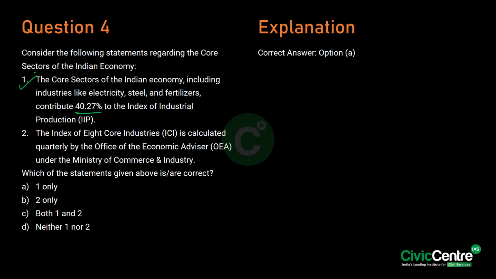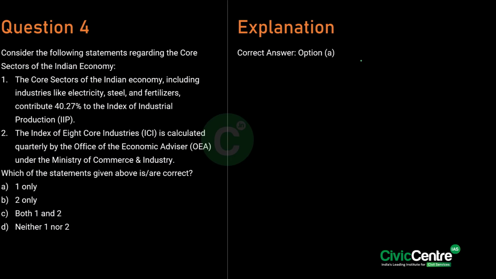Also, the index of 8 core industries, which reflects the production performance of these core sectors, both individually as well as collectively, is calculated monthly by the Office of Economic Advisor under the Department for Promotion of Industry and Internal Trade, under the Ministry of Commerce and Industry. Hence the second statement is wrong because it says measured quarterly. Hence the correct answer is option A, which is 1 only.